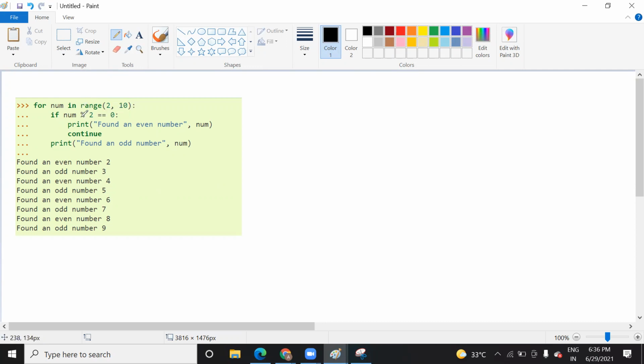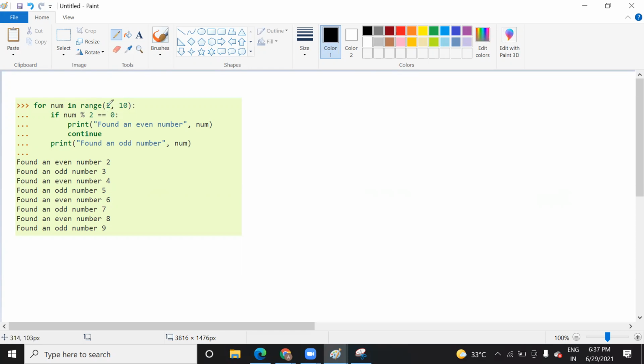Now you will come inside and do this mod operation. Do you know this mod operation? Mod operator, percent symbol. Yes. Tejas, are you aware of it? Yeah, yeah. Okay. So first, let's start from 2.